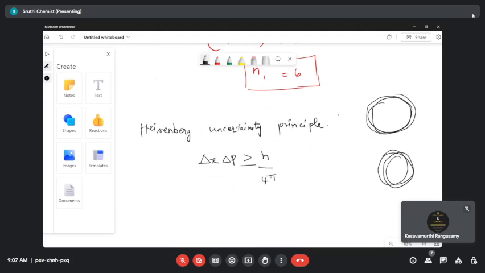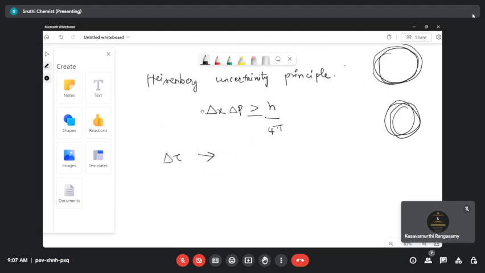This is the relationship. So what does delta x denote? Usually delta is a change, but here it is not a change. Delta x is the error in position, or else we can say the uncertainty in the position.